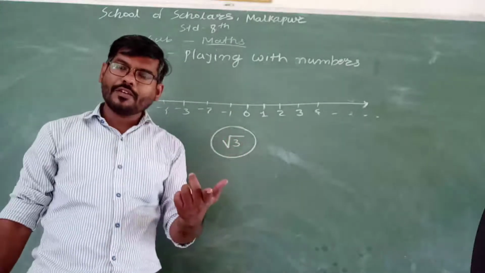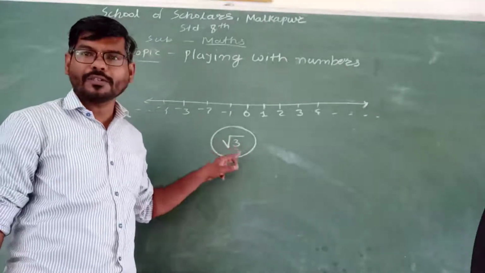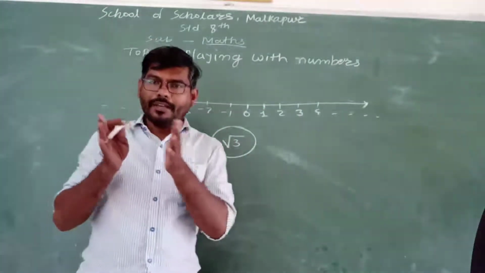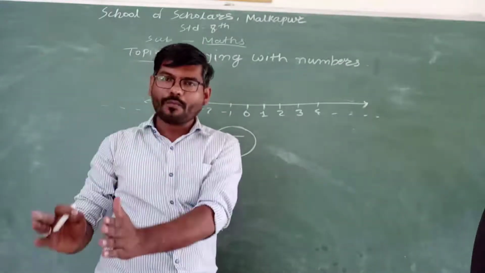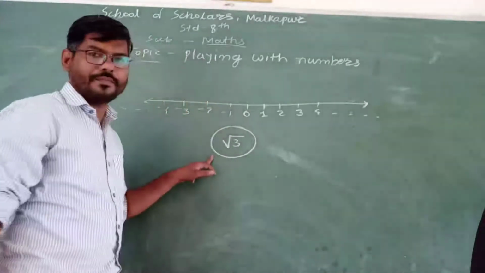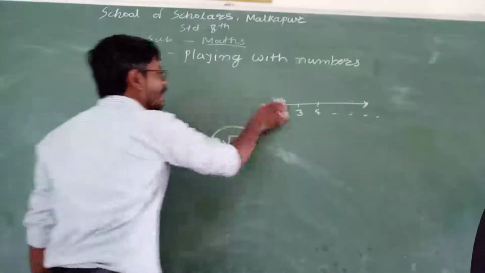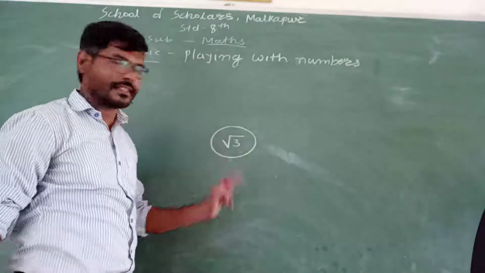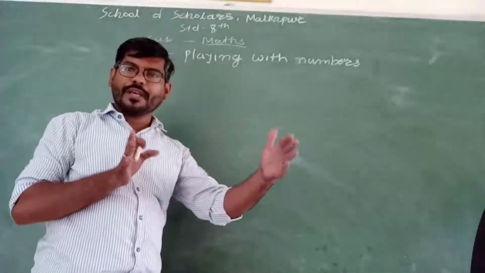In the 9th standard you will be introduced to one method by which we can represent this root 3 on the number line. But one more thing I will clear here: we have been discussing the types of numbers from the lower classes, and this type of number is one where we do not have an exact answer. Here we can find the square root of this number as an approximate value. So now we are going to classify the numbers into two categories.